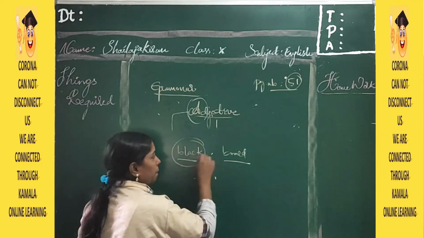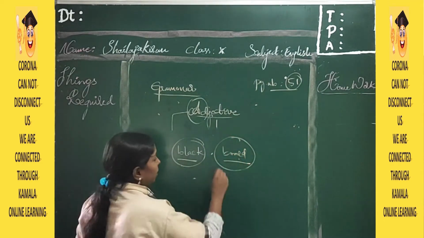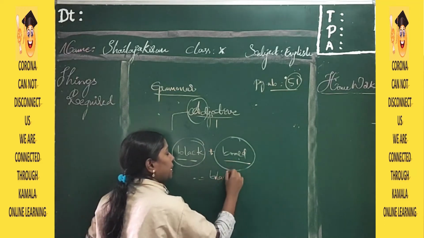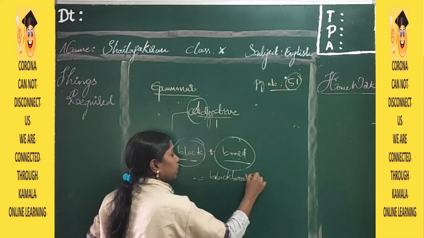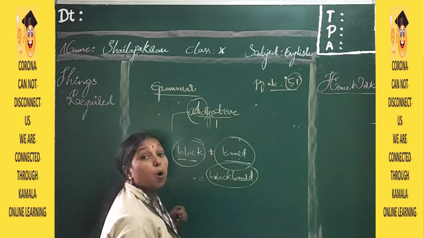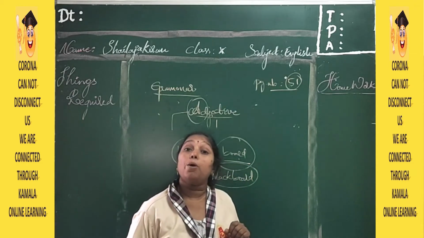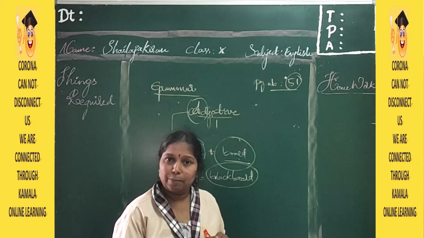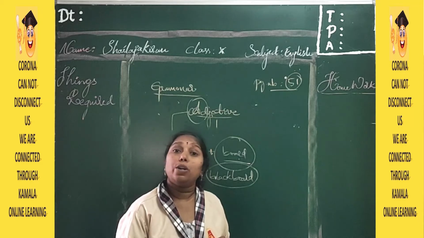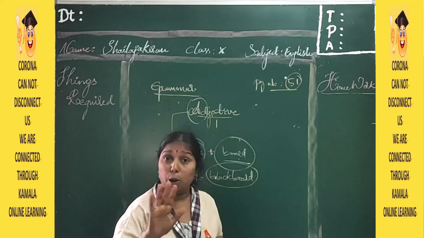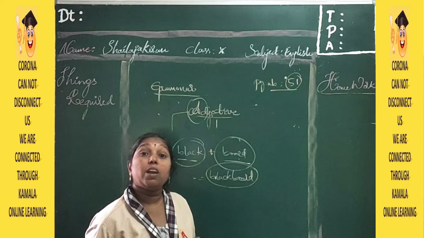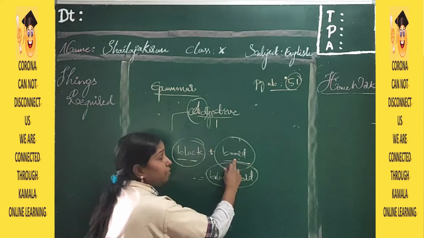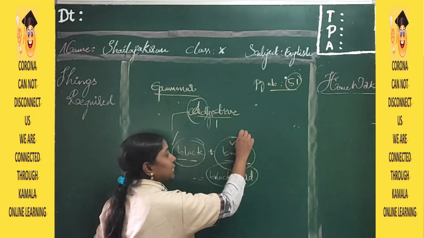It has its own meaning. If I join these two words, it will be formed as blackboard. This we will call a compound noun. I am not talking about compound adjective, friends. I am talking about compound noun. Black is a different word, bird is a different word. It has its own meaning.